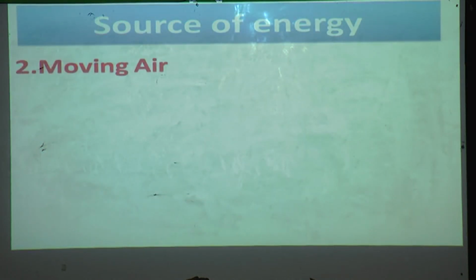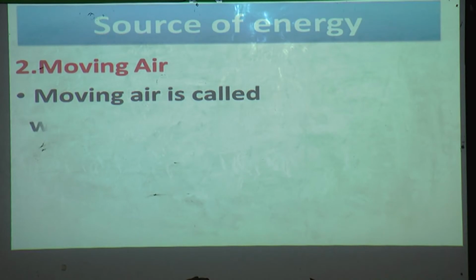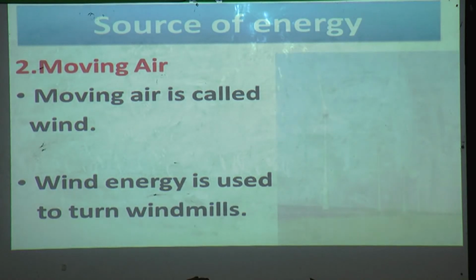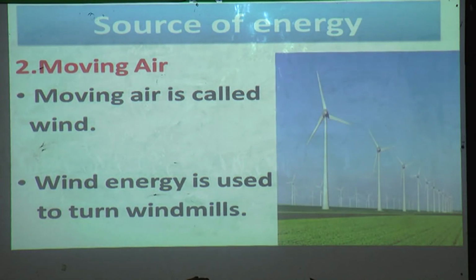Now we will move to our second point, that is moving air. Moving air is called wind. Wind energy is used to turn windmills. Yes, moving air is called wind. From that, energy is produced, called wind energy, and that energy is used to turn windmills. The picture is of windmills.